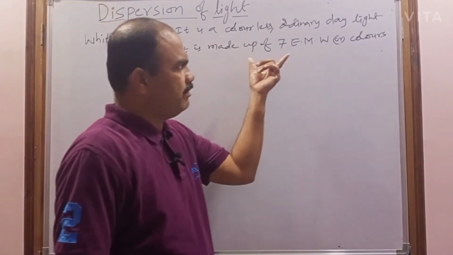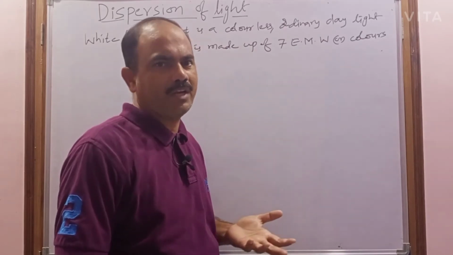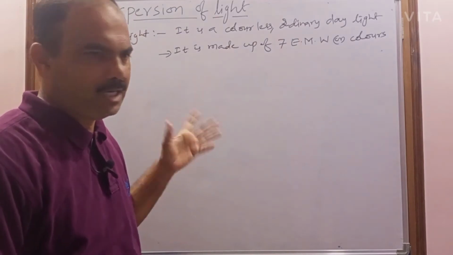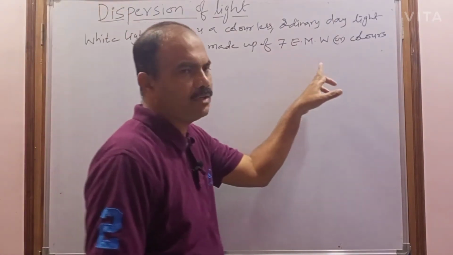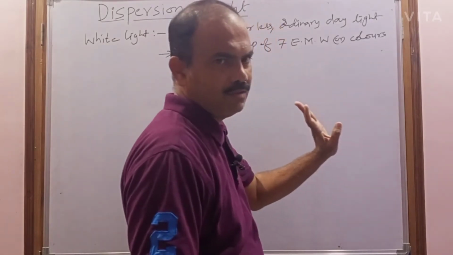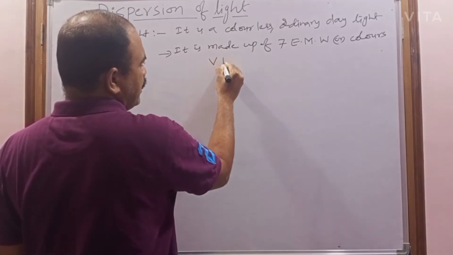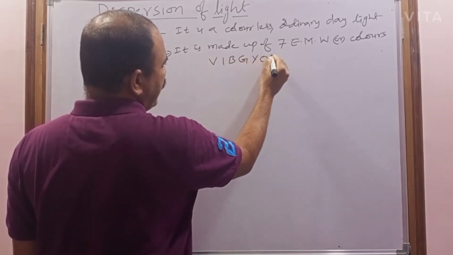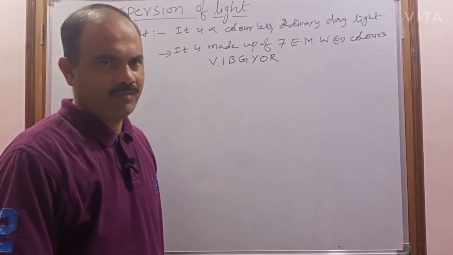Actually, white light is made up of millions of electromagnetic waves and is a part of the visible spectrum, but for simplicity we are taking that it is made up of 7 electromagnetic waves or colors. So what are the colors? The colors are violet, indigo, blue, green, yellow, orange, red. Simply, these colors are called VIBGYOR.